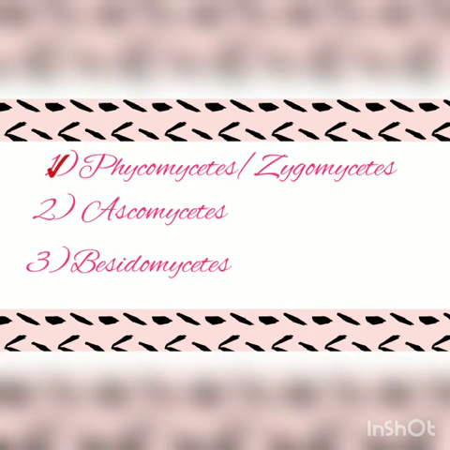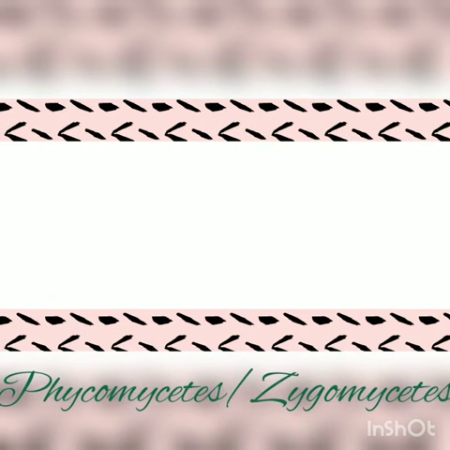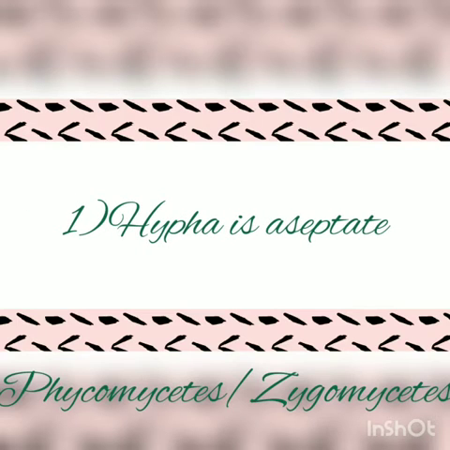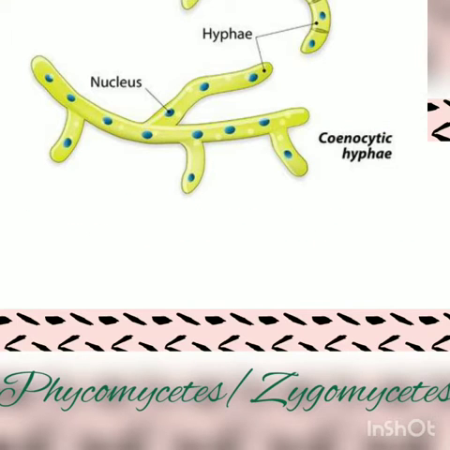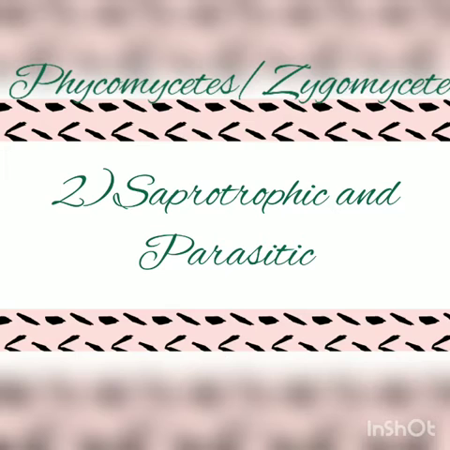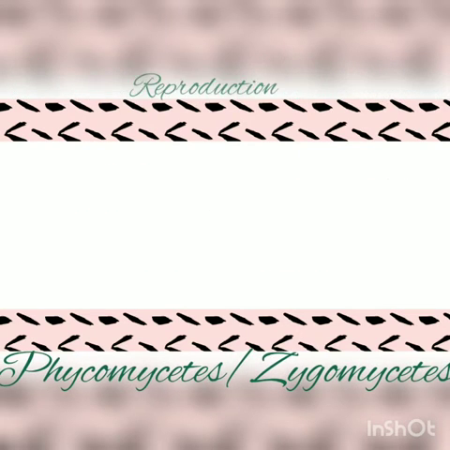Phycomycetes or Zygomycetes. The hyphae of Zygomycetes is aseptate. That is, there is no septum present to divide the nucleus. Hence, the hyphae appear as a continuous cell with multi-nucleus. Zygomycetes are saprotrophs or parasitic. That is, they cannot manufacture their own food and depend on other sources for their food and nutrition.